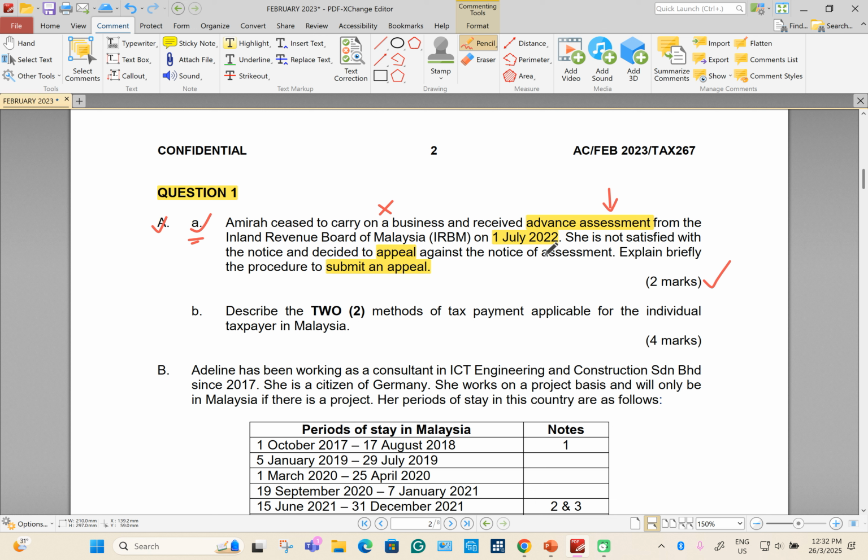So for an advance assessment, guys, the due date is not within 30 days, because for the other assessment, the due date is within 30 days once you receive the notice. But advance is a little bit different. Normally it is within 3 months. And then, explain briefly the procedure to submit an appeal. If the question mentions procedure, step number 1, you must mention what is the form to be submitted. Step number 2, the due date. Normally when you apply for appeal, if you are not late, we are going to use form Q.